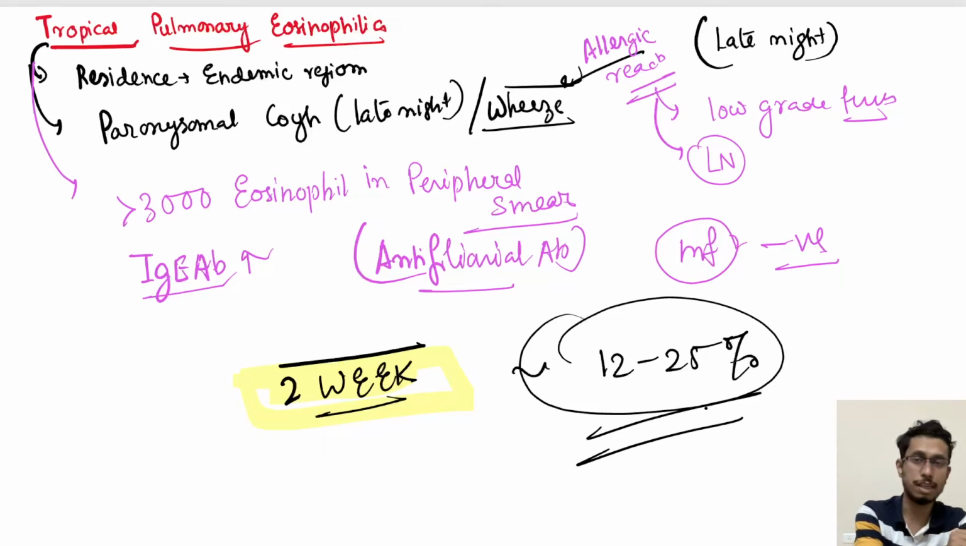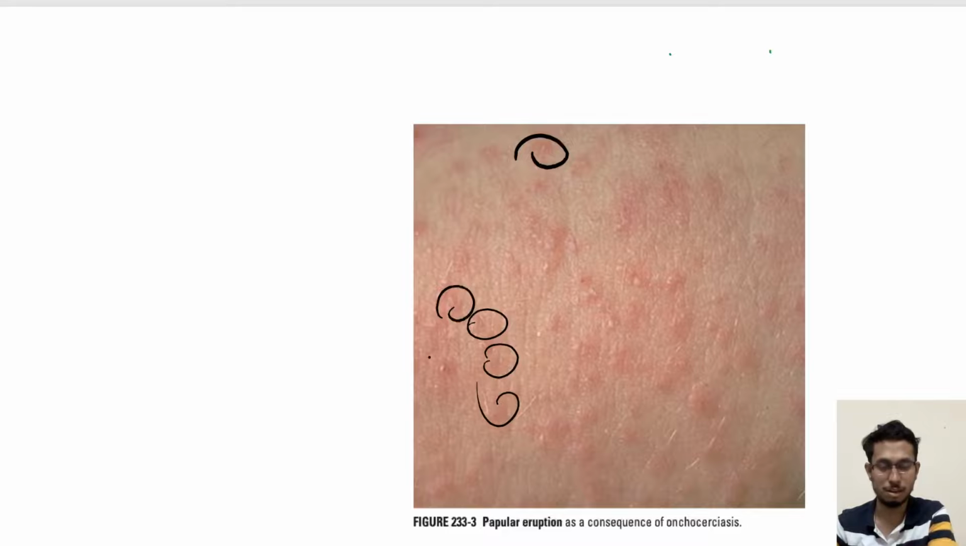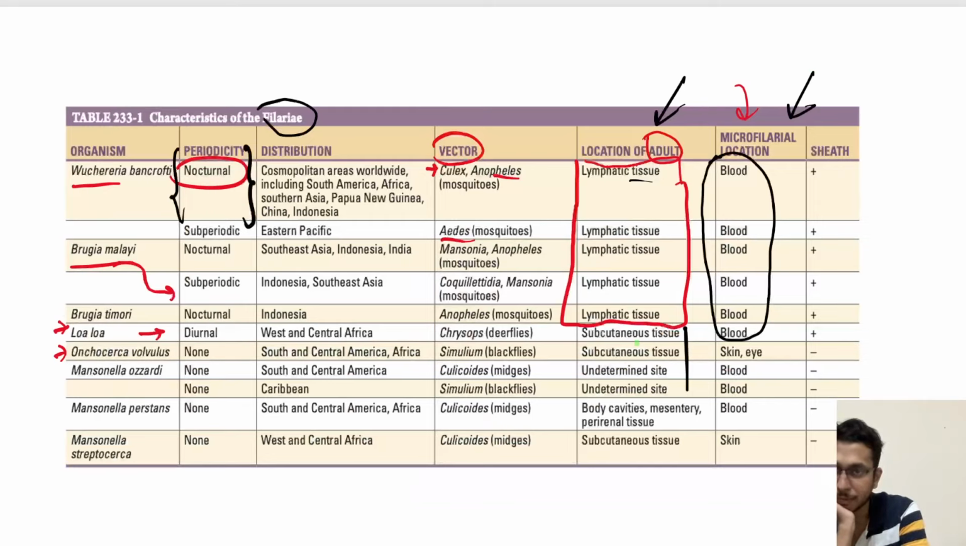Okay, these are the most important diseases in this chapter, that is tropical pulmonary eosinophilia and lymphatic filariasis. Now coming to a few other diseases. This one presents with papular eruption as a consequence of onchocerciasis. You can see these papular eruptions which are itchy in nature. So we are going to discuss Onchocerca volvulus. We already know there is no periodicity in Onchocerca volvulus. Unlike the others which reside in lymphatic tissue, Onchocerca resides in subcutaneous tissue, with microfilaria in skin and eye. The vector is the black fly.